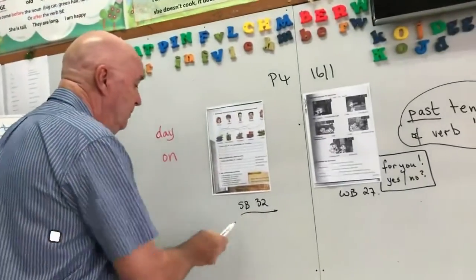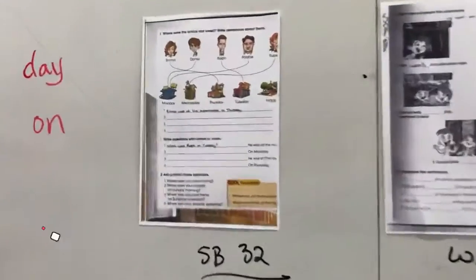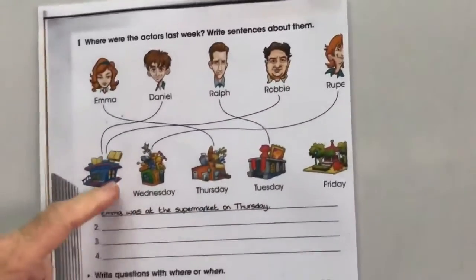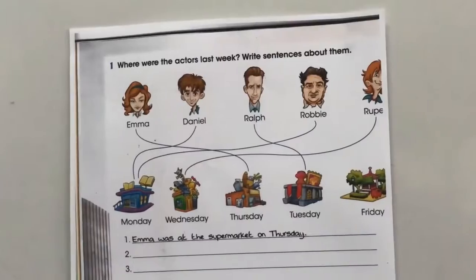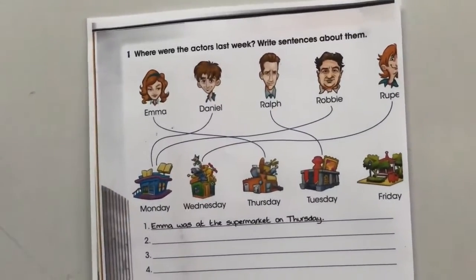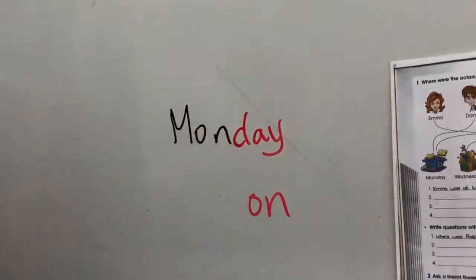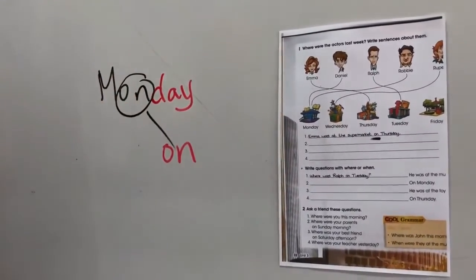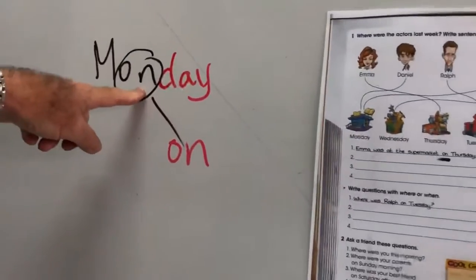We're going to do student book 32. It has some people, and you need to say where they were, the name of the place, on the day. When we talk about the day, we're going to use on. If you can't remember that, think about this. Here's the day, and of course on, look, is part of Monday. So remember, we use on when we talk about the day.